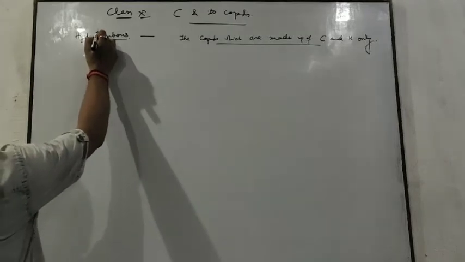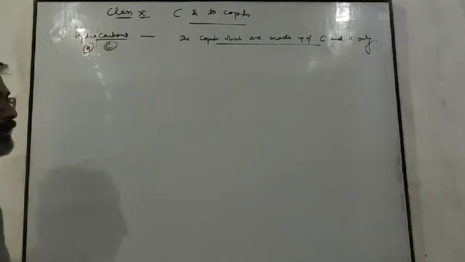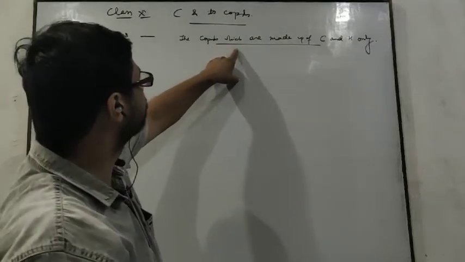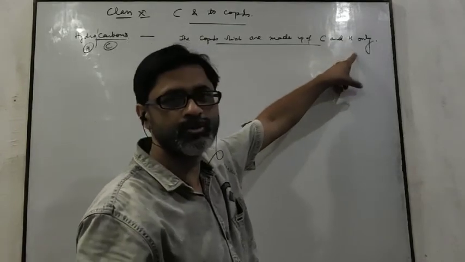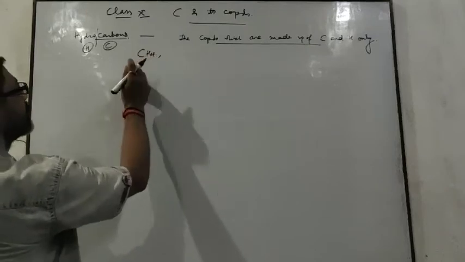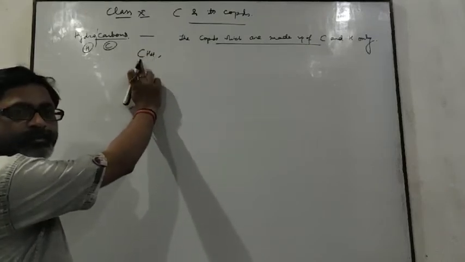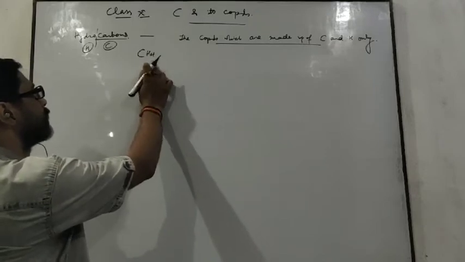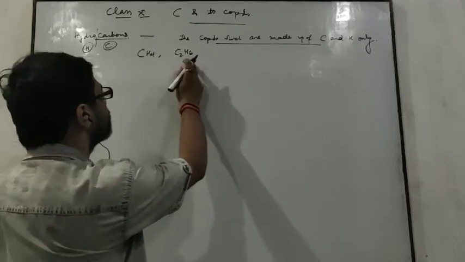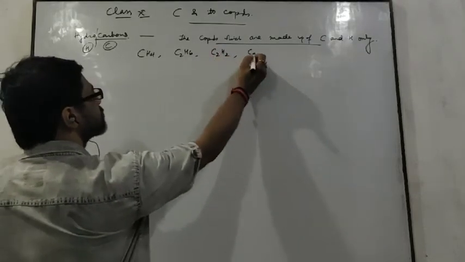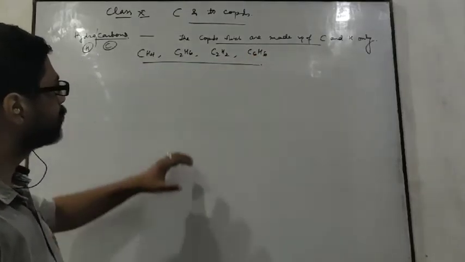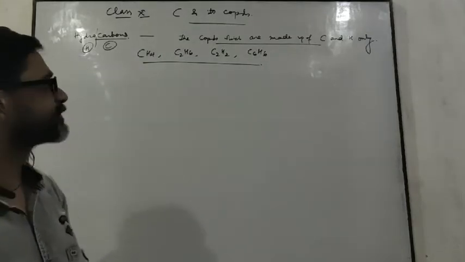Hydrocarbons, as the name indicates, are those compounds which are made up of hydrogen and carbon only. No other elements are present in them, like CH4. You see that this compound is made up of only carbon and hydrogen. C2H6 is also made up of only carbon and hydrogen. No other element is present. C2H2, C6H6. These are the various hydrocarbons.